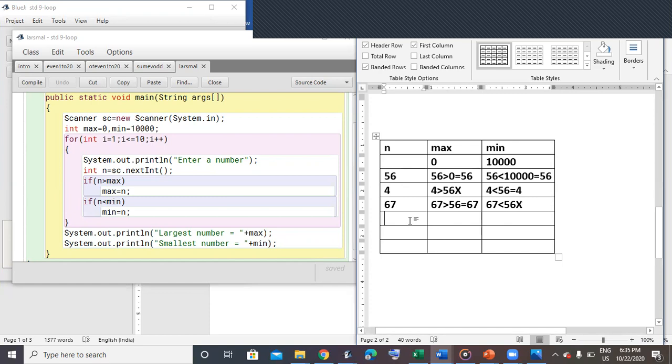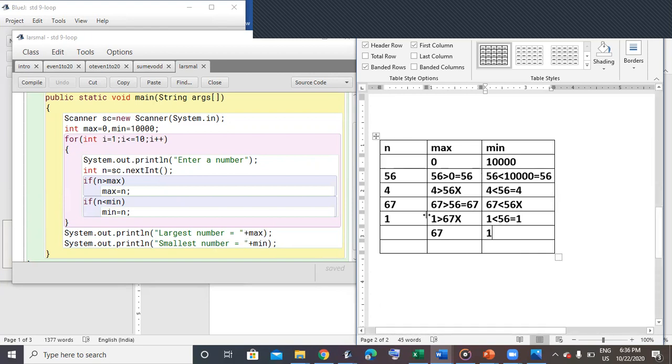Then let's say I have 1. Is 1 greater than 67? Because the last value of max is 67. No, so there will be no change over here. But over here, 1 is less than 56, 67, 56, so min changes to 1. In this way it goes on for 10 different numbers. Now the last number saved in max is 67, and the last value stored in min is 1. So finally it will print in this way.